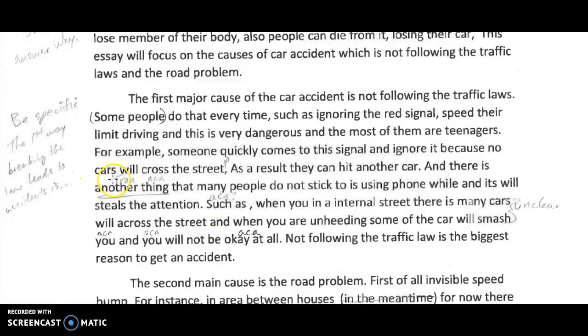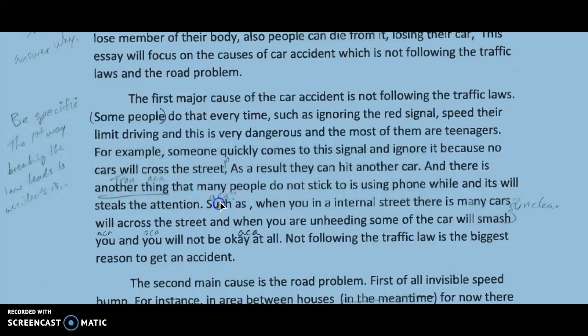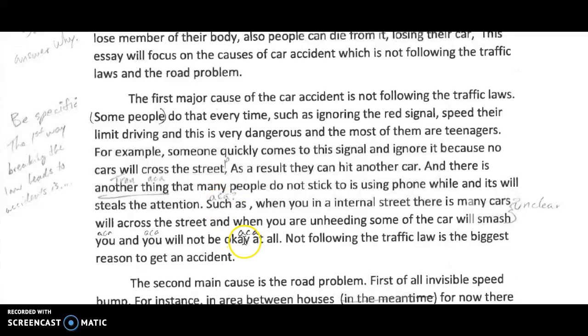P, punctuation, transition. You have transitions through all of them. ACA means academic. Is this academic? Saying another thing? No, that's not academic. We don't say stuff like that. Another reason, something like that. Again, such as is not too bad, but still, you can be a little bit more academic.